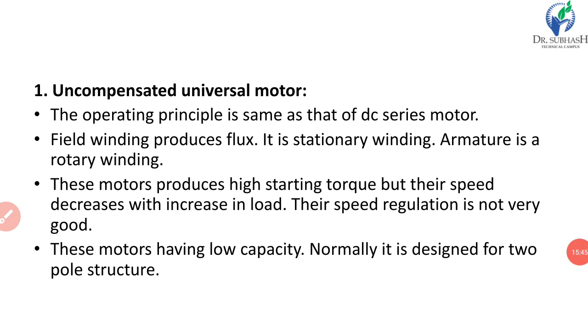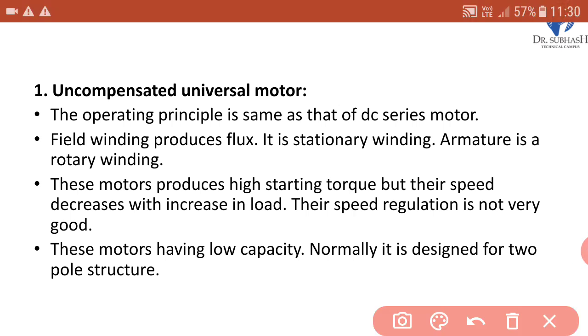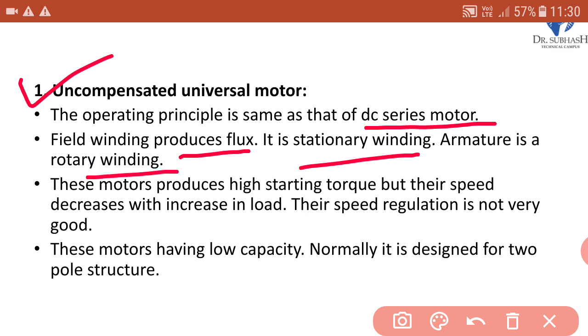Now we have discussed that there are two types of universal motors. One is the uncompensated universal motor. The operating principle is the same as that of the DC series motor that we have already discussed. The field winding produces flux. It is a stationary winding. The armature is a rotary winding.